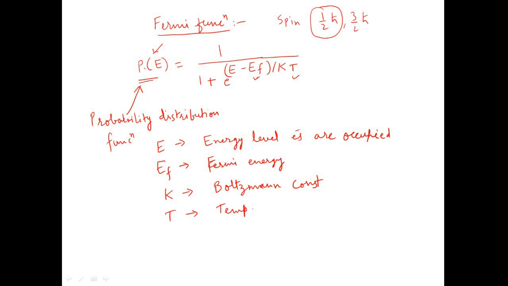So this Fermi function P of E is basically a probability distribution function, meaning it gives us the probability that electrons are occupied in this energy level E with respect to the Fermi energy EF, at any given temperature T. Now, with respect to this Fermi function, we can understand the behavior of intrinsic semiconductor.